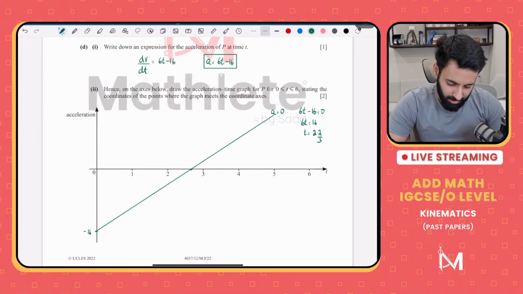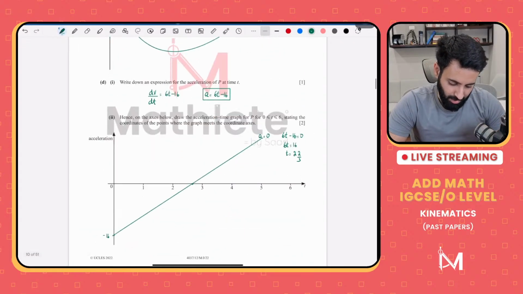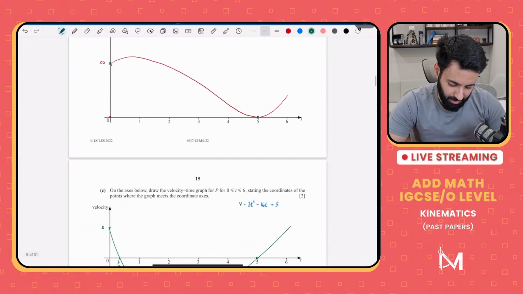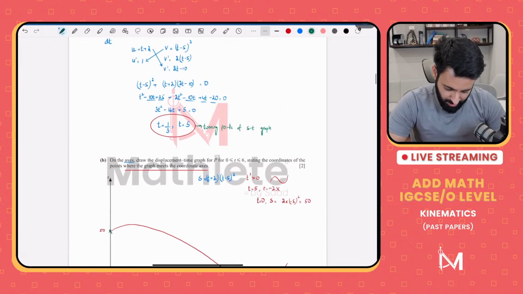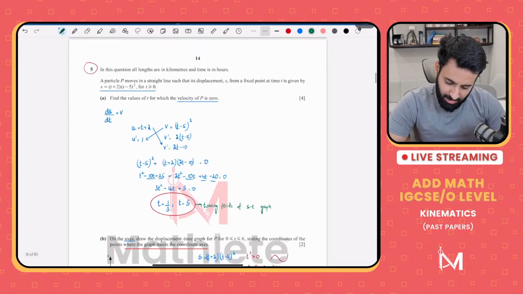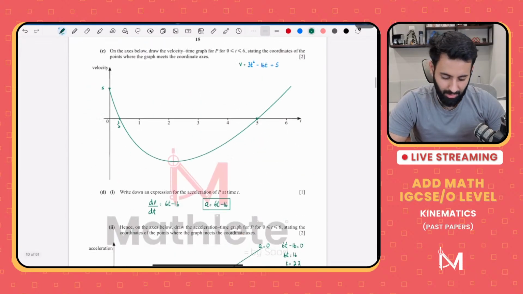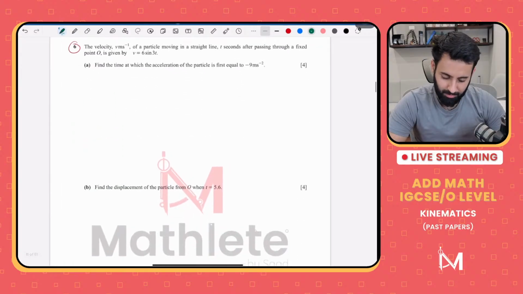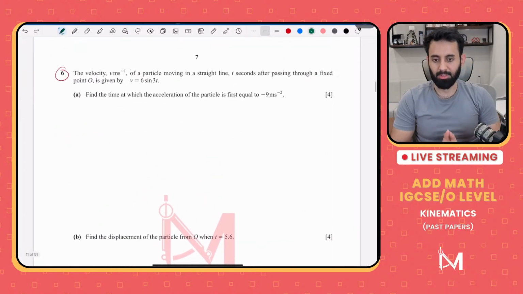Our difficult question. And how many marks? 2 plus 1 is 3. 3 plus 2 is 5. 5 plus 2 is 7. 7 plus 4, 11. 11 marks for this question. Okay, let's do another question.